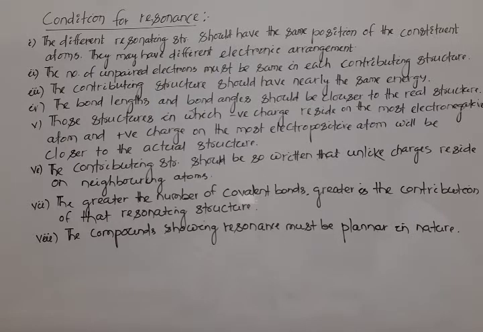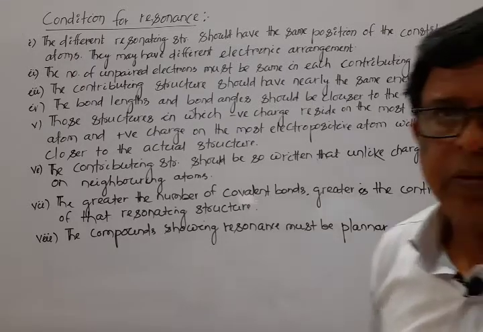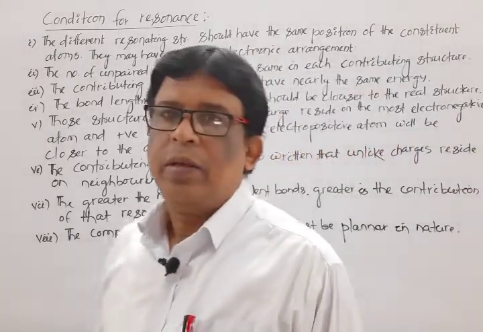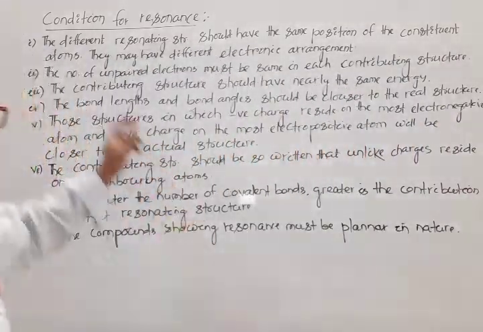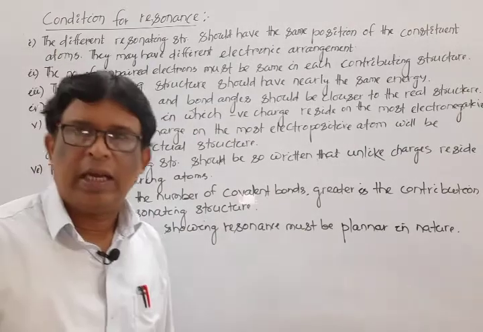Next, the greater the number of covalent bonds, the greater is the contribution of that resonating structure. And the last, the compound showing resonance must be planar in nature. These are the conditions for resonance.